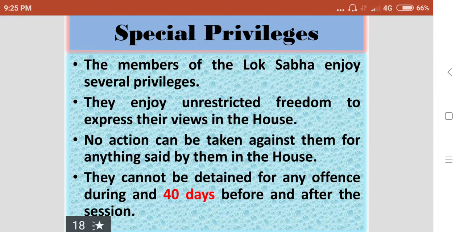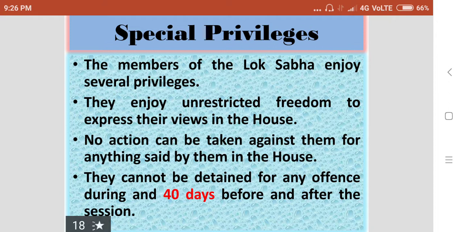No action can be taken against them for anything said by them in the House. So no action against the members of the Lok Sabha if they speak in any manner or in an indecent way. Sometimes they must be excused. So that freedom is granted to them.